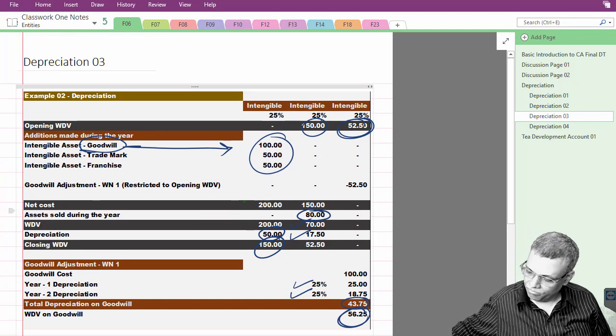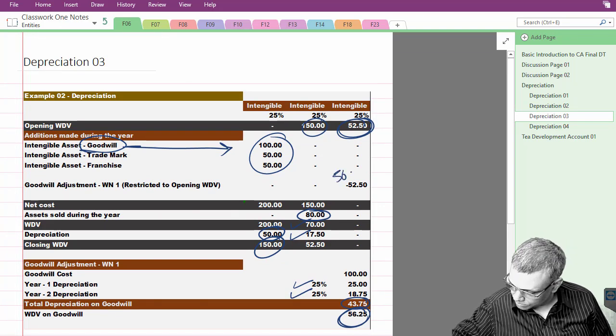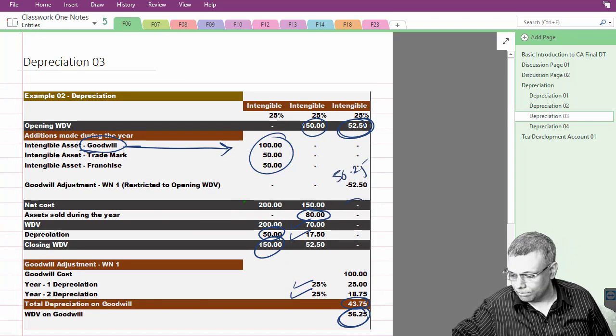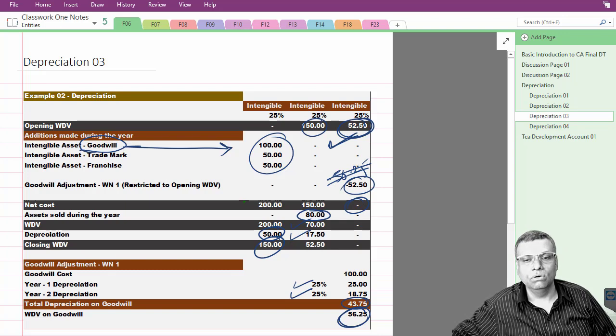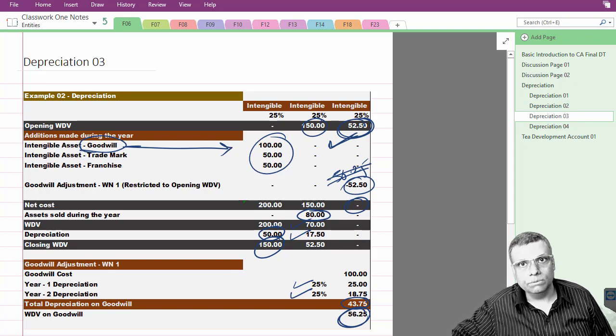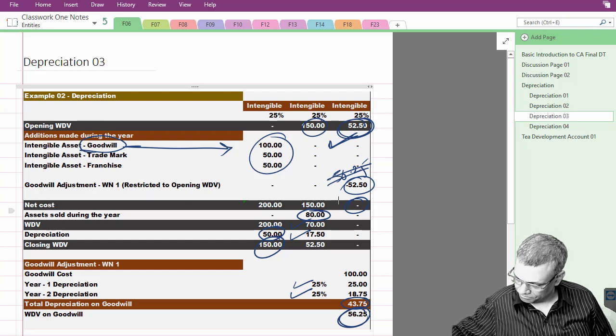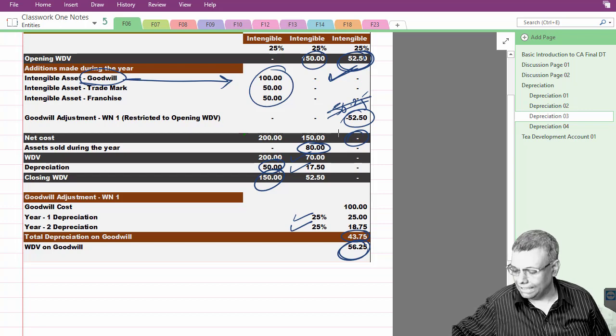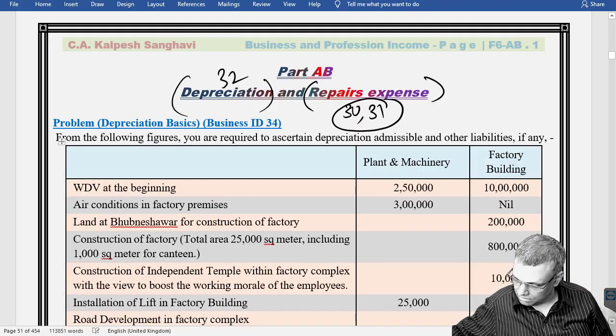If I exclude 56.25, then my block will become a negative figure, so it will be restricted to the opening WDV. This is one special adjustment which I have to carry out, and the value of this block for the current year in this particular example will become a nil figure. This is one adjustment which one has to carry out with respect to the depreciation.